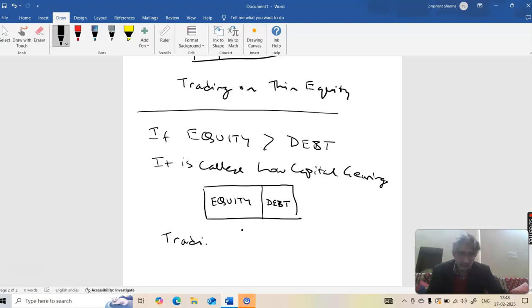So we call it trading on thick equity. Thick equity, you'll never forget. See, why thick equity? You can see which rectangle is thicker. You see this image now. You'll agree, you will yourself say that the thicker part is of equity. So we also call it trading on thick equity. In the book, simply the statement has been written. Now, with this visual, you will remember. I hope this is clear.